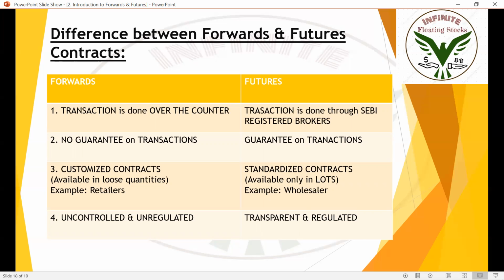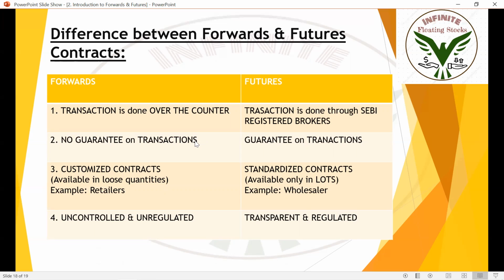Okay, but in futures scenario, transaction is done through SEBI registered broker. Okay, so broker will, I mean, broker will stand in between farmer and shop owner, and he'll be transferring goods from farmer to shop owner, and he'll be taking money from shop owner and giving that to farmer. Okay, he'll act as a middleman. He's a SEBI registered broker, and he will take care of all those things. Okay, so no guarantee on transactions in forwards.